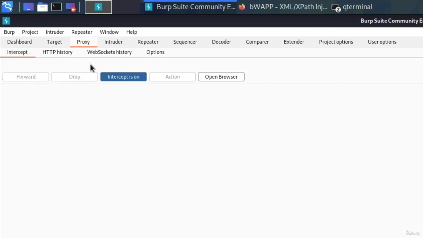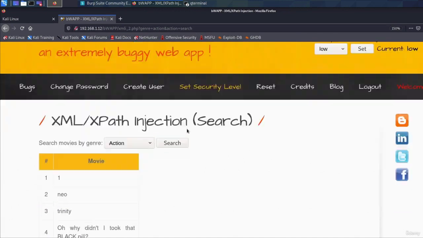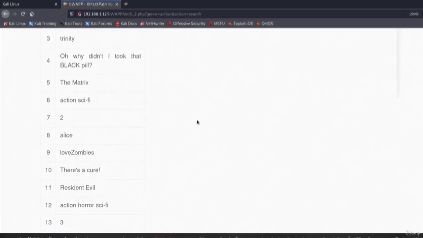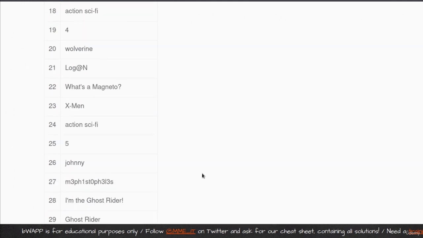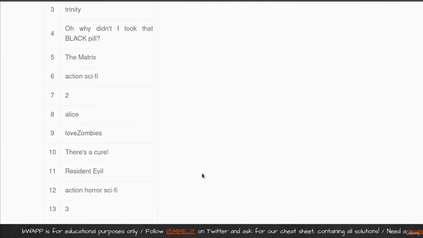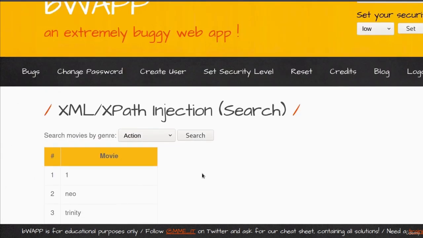If we forward this, go back to the application, here it is. We get all the output right here. You can say it's the entire database dump, even though it's not a database dump, but we do get all of the movies that are in this application, just by exploiting the contains function and the unfiltered input through this genre tab.